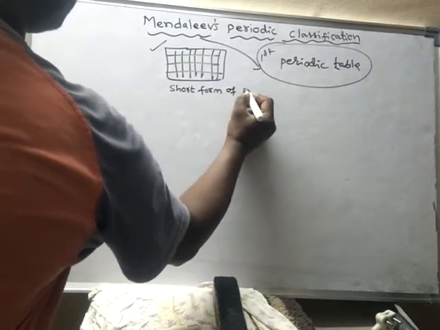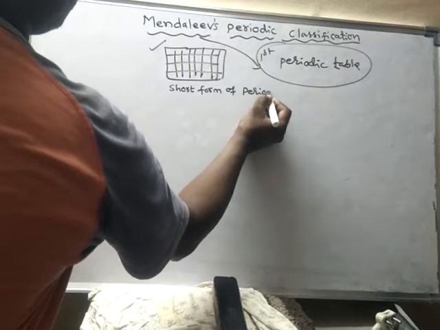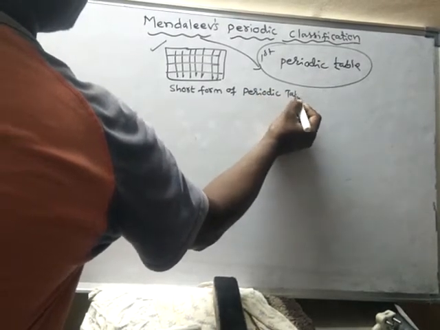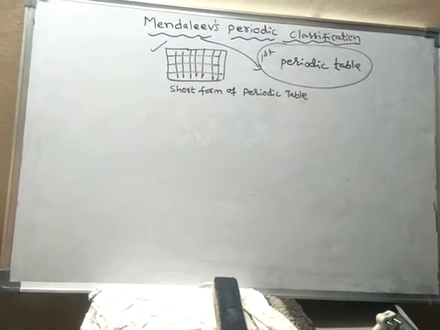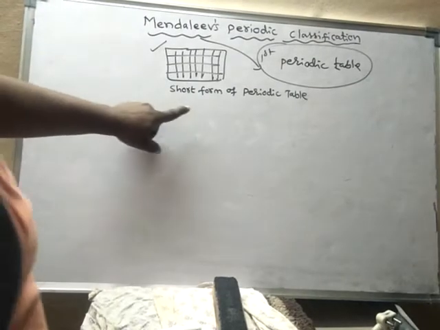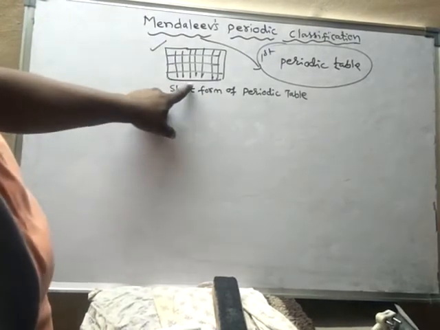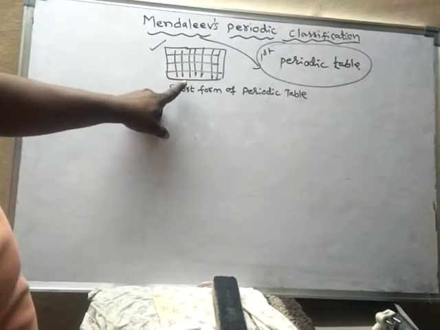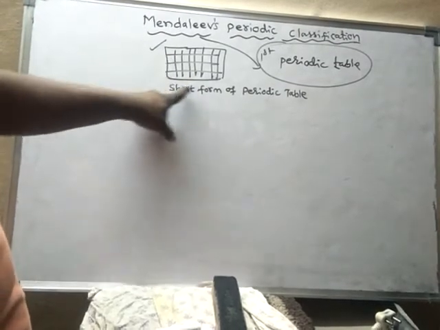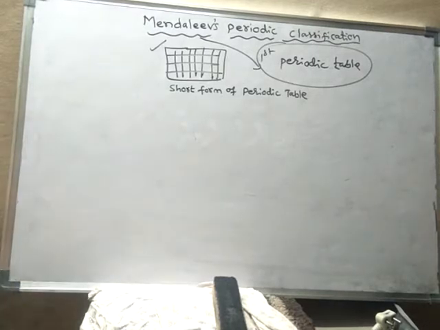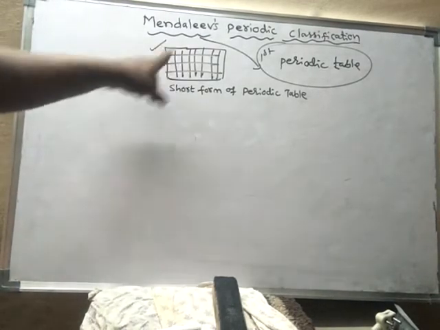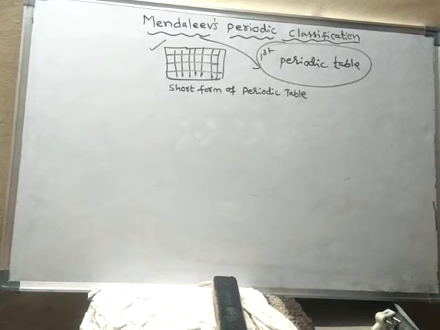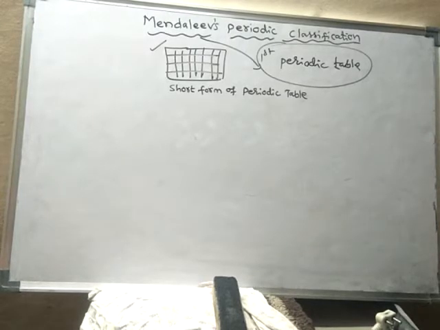This periodic table has some defects, but it has formed the base to develop the modern periodic table, the periodic table which we are using now. So that is called the modern periodic table.